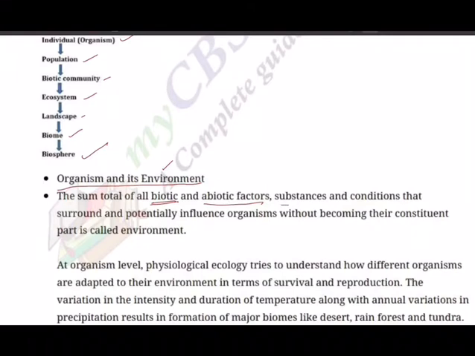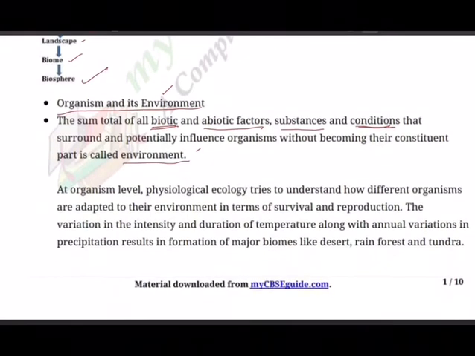What are all the substances present in the ecosystem, both biotic and abiotic, and what are the conditions prevailing in that ecosystem that surround and potentially influence organisms without becoming their constituent part? That is called environment. All these together make our environment.